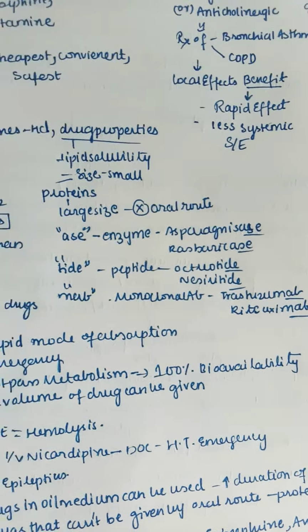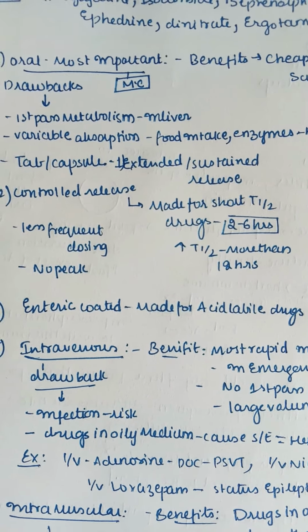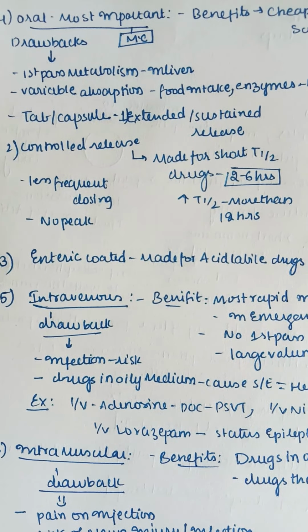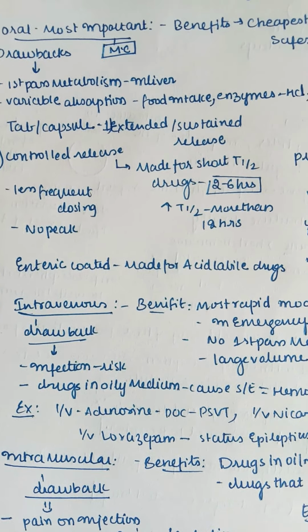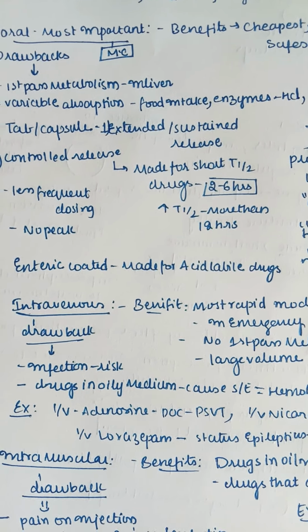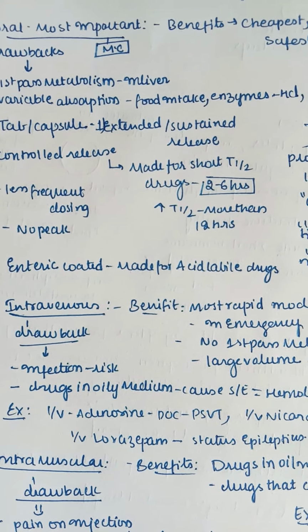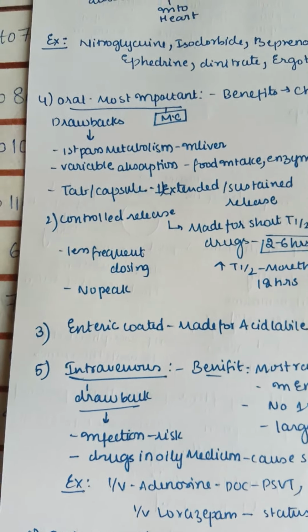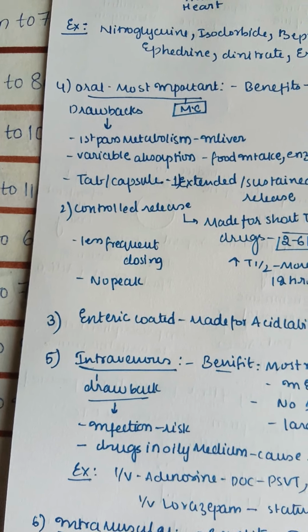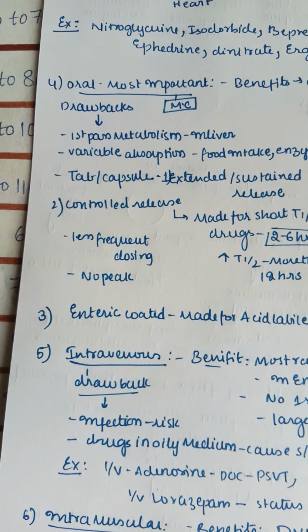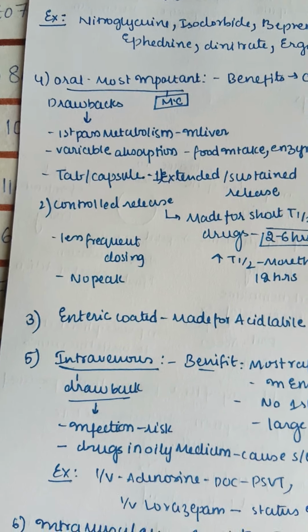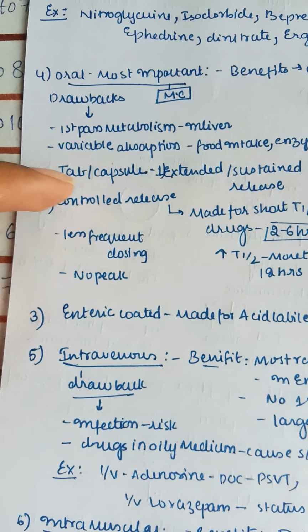Next, we know there are tablets or capsules. These are also available as extended and sustained release forms nowadays. Controlled release is made for short half-life drugs, like 2 to 6 hours, so the half-life would increase to more than 12 hours. This can lead to less frequent dosing. As we said, instead of giving a drug 4 times, we will give it only 1 time, so that no peaks are observed. If we give the drug 4 times, a peak will be seen in the graph each time. But with controlled release, there will be no peaks; the level will be equal throughout the day.